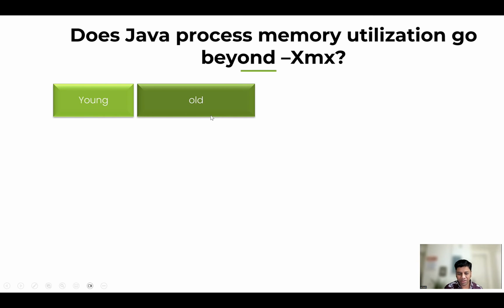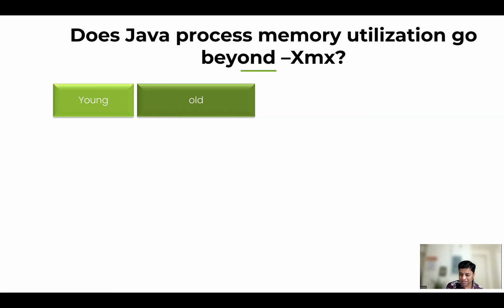To find the answer to this, you need to understand the JVM memory regions. That's what we're going to explore right now. So in JVM memory, there are two primary regions. One is called the young generation, and the other is called the old generation.